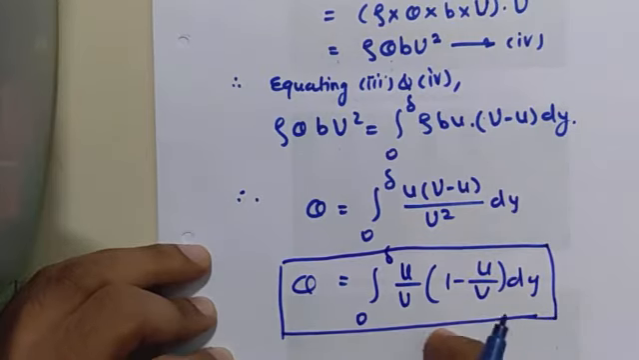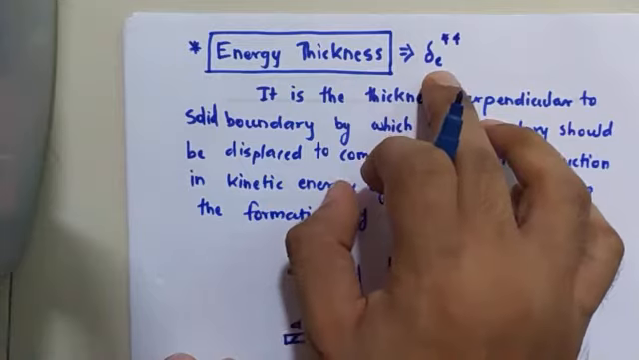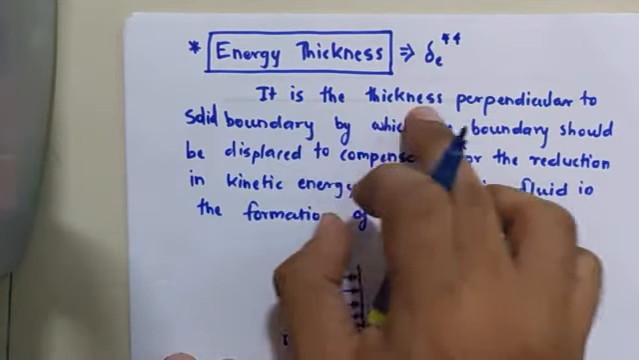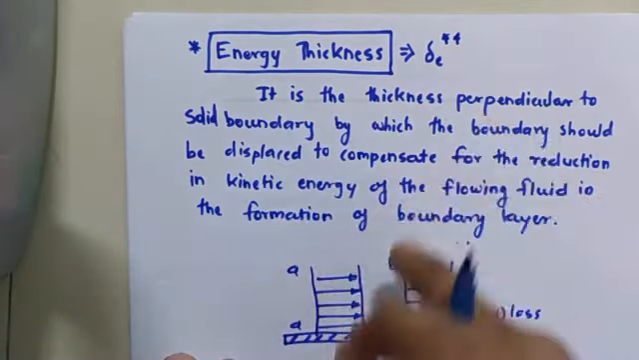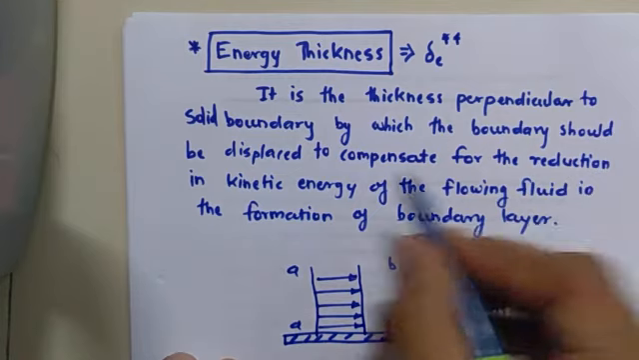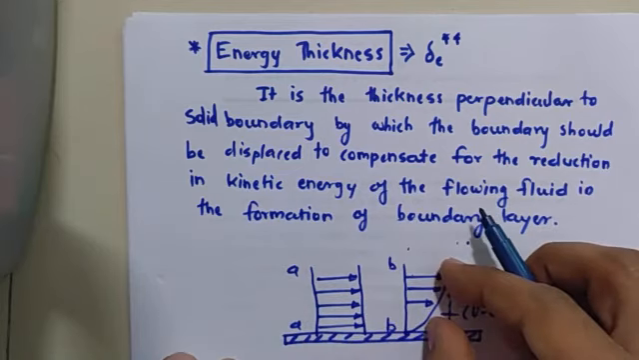So this is the mathematical relation to calculate momentum thickness. Now let's talk about the energy thickness. Energy thickness is denoted by the letter delta E, or delta raised to double star. It is the thickness perpendicular to the solid boundary by which the boundary layer should be displaced to compensate for the reduction in kinetic energy of the flowing fluid in the formation of the boundary layer.